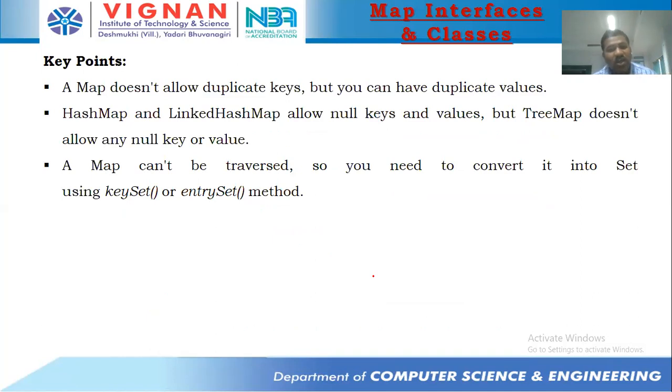A map does not allow duplicate keys, but it allows duplicate values. That means the key should not be duplicate, but the value can be. HashMap and LinkedHashMap allow null values, but TreeMap does not. A map cannot be traversed directly, so you need to convert it into a set using the keySet or entrySet method. KeySet gives you only keys. EntrySet gives you both keys as well as values.